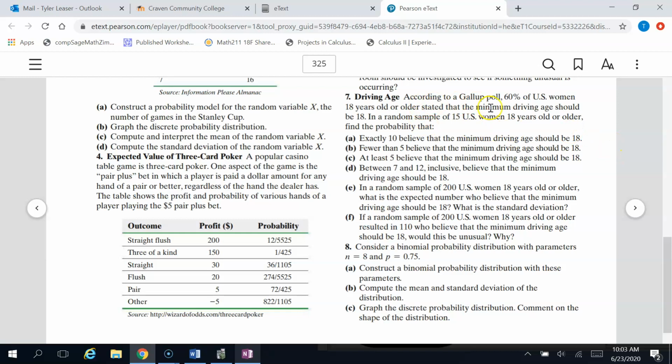According to a Gallup poll, 60% of U.S. women 18 years old or older stated that the minimum driving age should be 18. In a random sample of 15 U.S. women 18 years old or older, find the probability that, and then a bunch of different things here. Okay, A. Exactly 10 believe the minimum driving age should be 18.